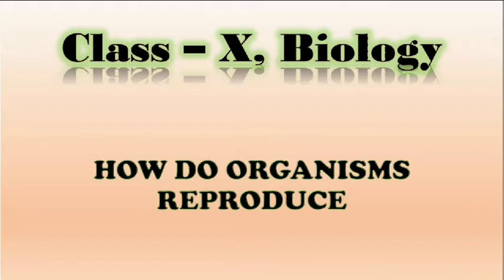Before we start, we need to know what reproduction is. Students, in your earlier chapter you have studied about life processes, the processes which help an organism to keep alive. So reproduction is also one kind of life process, right? It is a defining feature of all the living organisms. All the living organisms undergo reproduction.